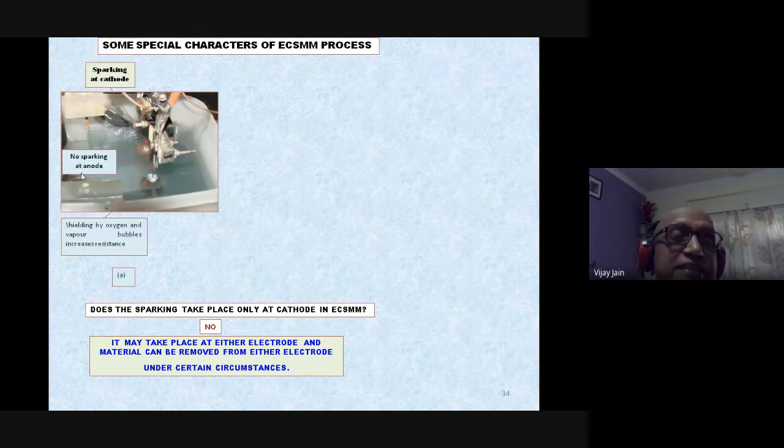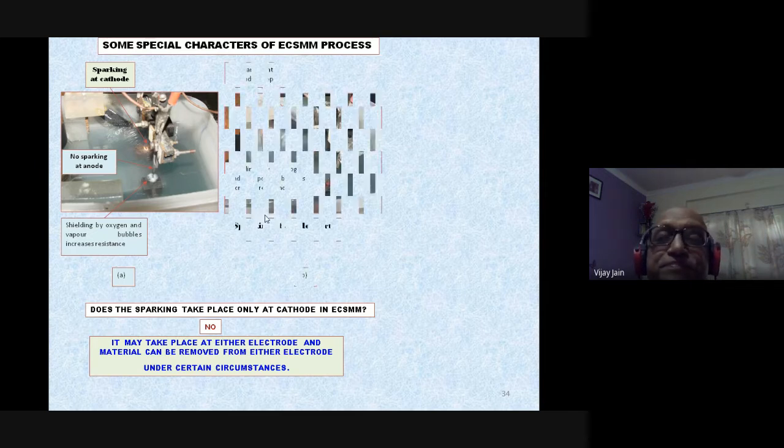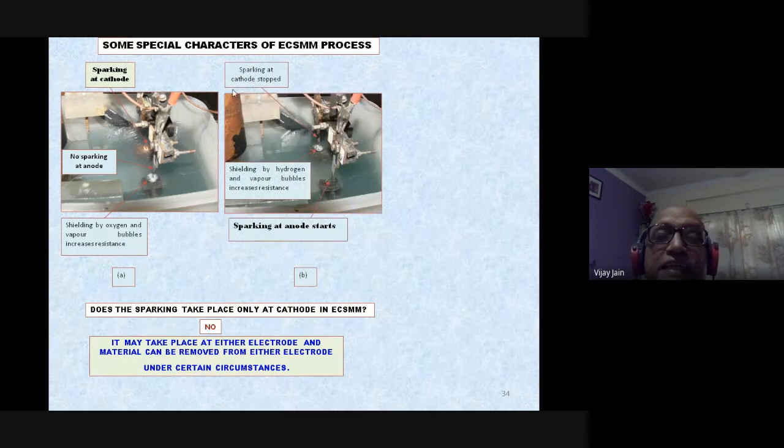You can clearly see here, in this particular case, sparking is taking place at the cathode, but no sparking is taking place at the anode. This is the anode, this is the cathode, sparking is here, no sparking is there. Sparking at the cathode is stopped, and here sparking is taking place at the anode. Not a very good picture, but sparking is taking place at the anode, and there is no sparking at the cathode.